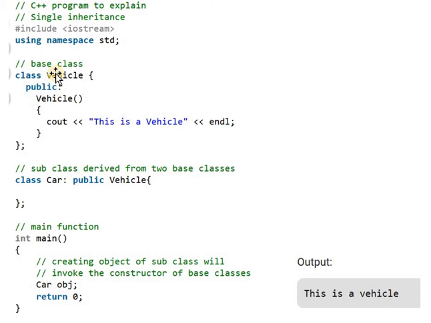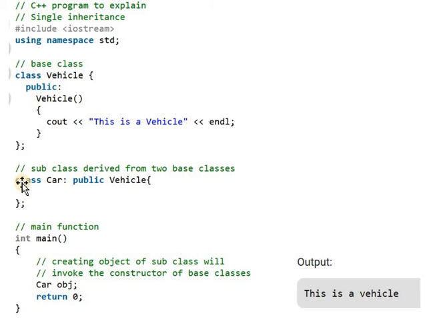Then after defining the base class, here one derived class is written. Here a subclass is derived from one base class.